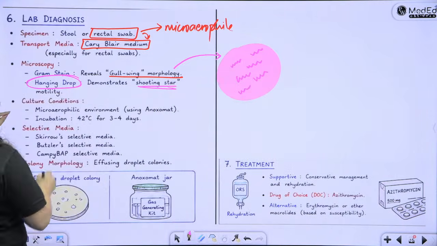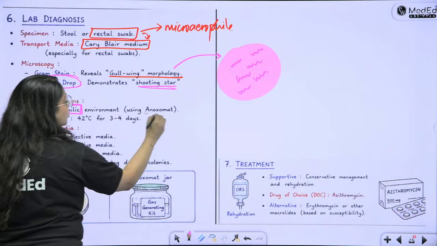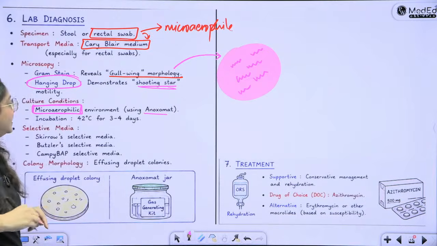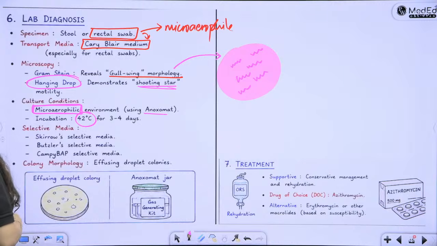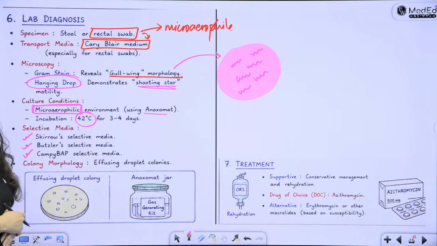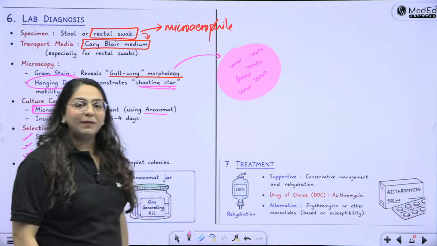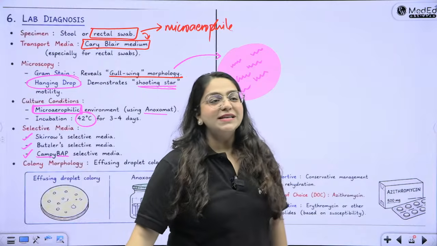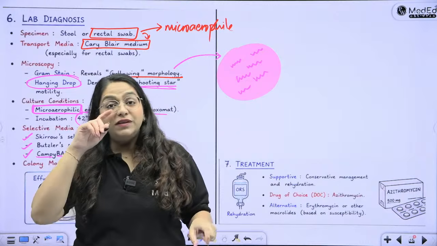For culture, we need to give it the microaerophilic environment, and for that we are going to use Anoxomat and McIntosh Fildes jar. And at 42 degrees Celsius, it is going to give me the colonies. Now, the selective media are Skirrow's, Butzler's and Campy-BAP. Campylobacter is easy. Campy-BAP, or Campylobacter blood agar plate. So it is Campylobacter. Now, it is a disease of the developed world.